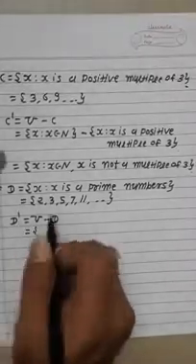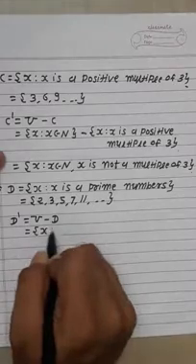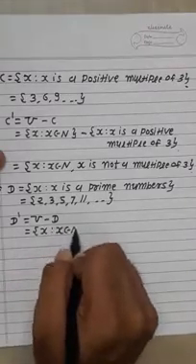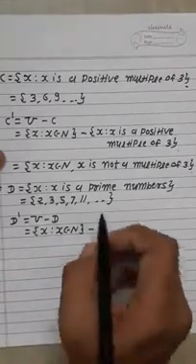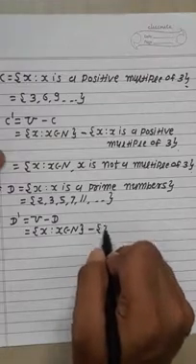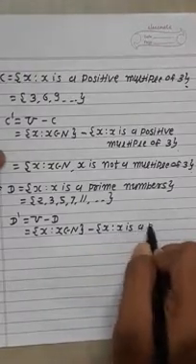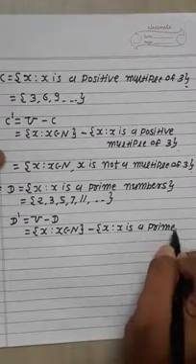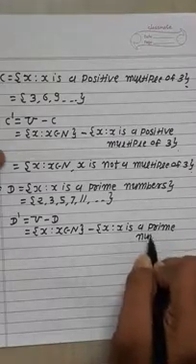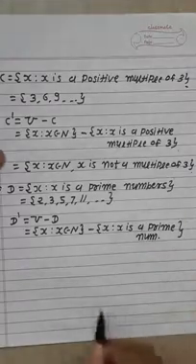Universal set U means here we can write the set of X such that X belongs to N, minus the set D, in place of which we write X such that X is a prime number. Set over.